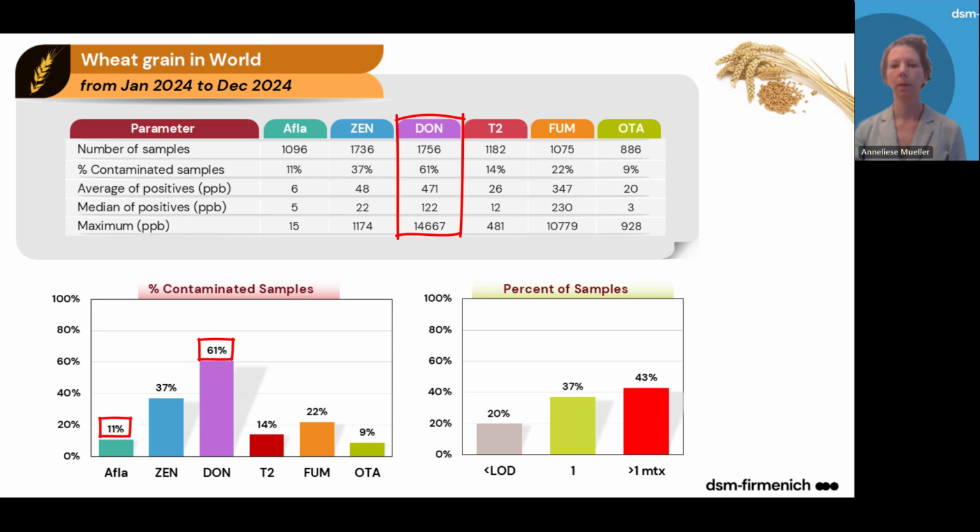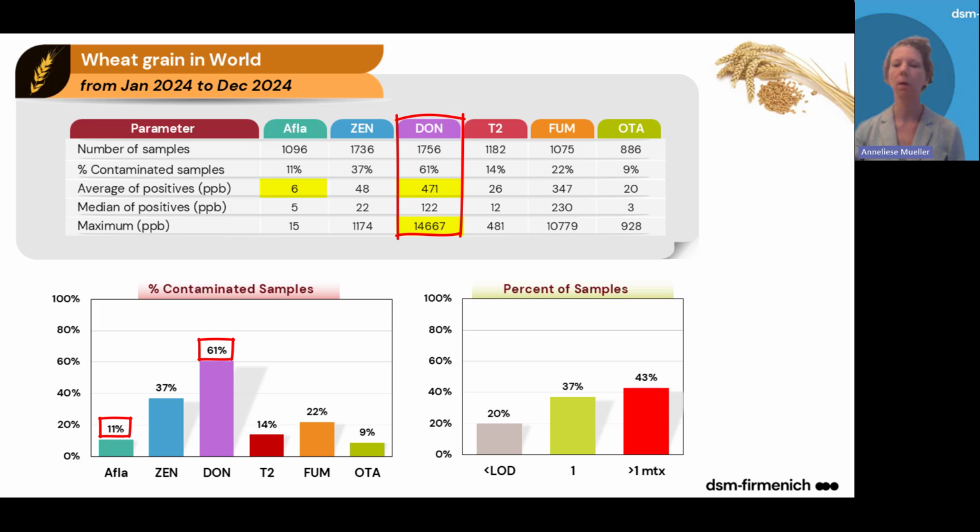Now, if we have a look at the average concentration levels in ppb, we can see that it's a bit increased for DON, with over 470 ppb on average, and that it shows a high maximum of over 14,600 ppb. The average levels of zearalenone, T2, and fumonisins are rather moderate. The average level of aflatoxins is a bit decreased at 6 ppb, but aflatoxin is also less prevalent, only in 11% of the samples.